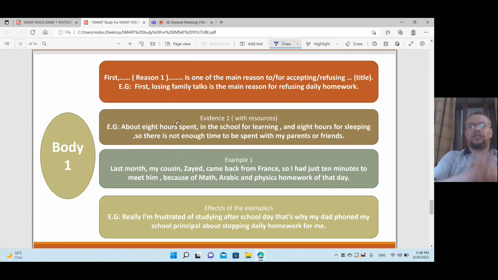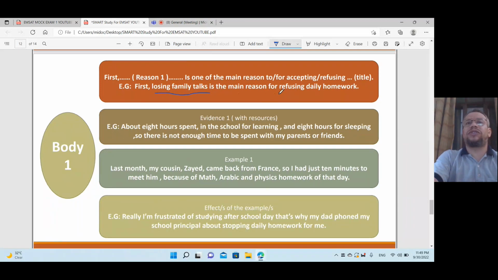You don't agree. So you say first, then mention the reason. Losing family talks is the main reason for refusing daily homework. Perfect, tremendous, fabulous. I like it.